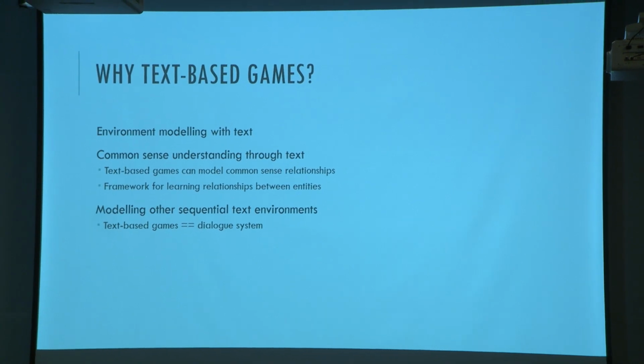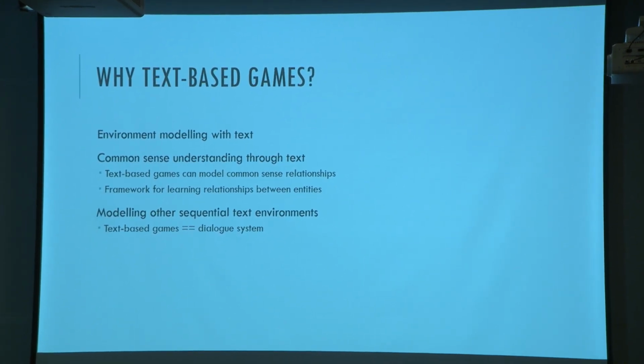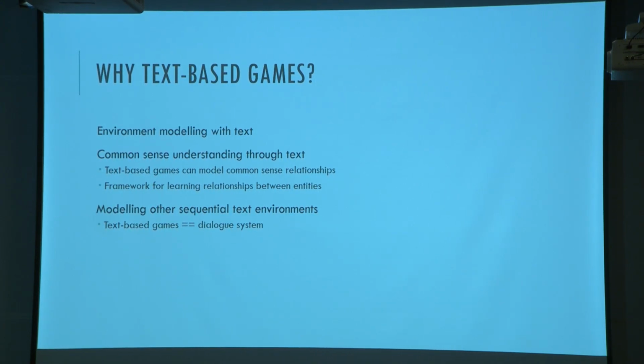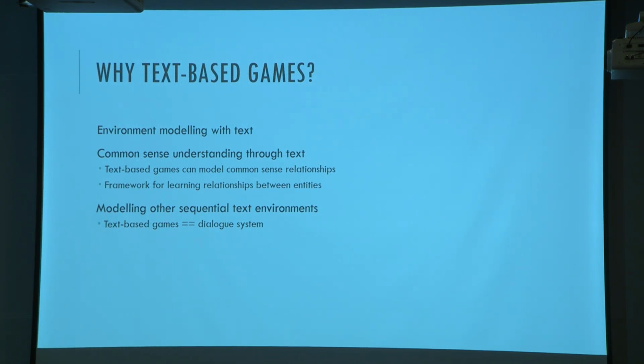What do I mean when I say text environment? That could be something like a dialogue system, or anything that relates the real world to text. Basically we can model our environment with text and we can learn from the interactions between different entities within our text. There's also a lot of common sense understanding in text. A perfect example: I know that I can hold a microphone, and I know that I can speak into a microphone. All of these entity relationships are very hard for a machine to understand, and very easy for us to understand.